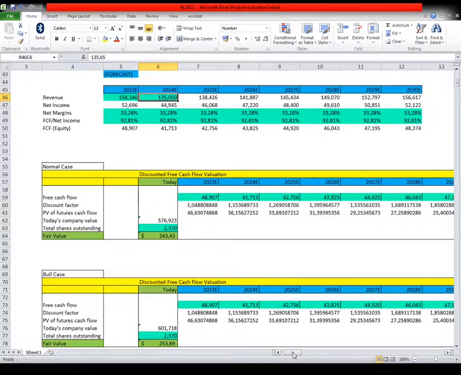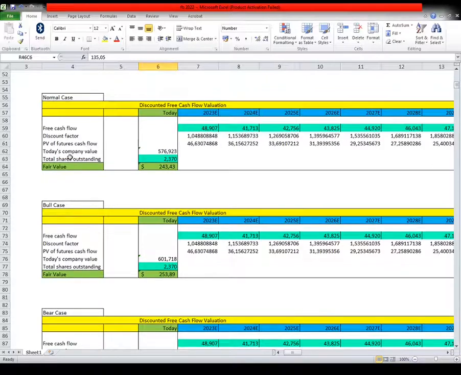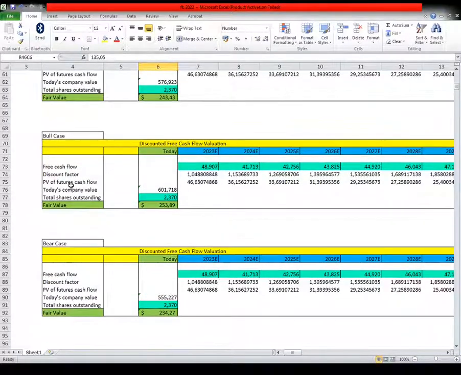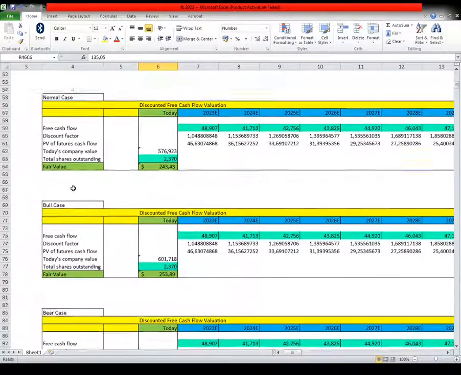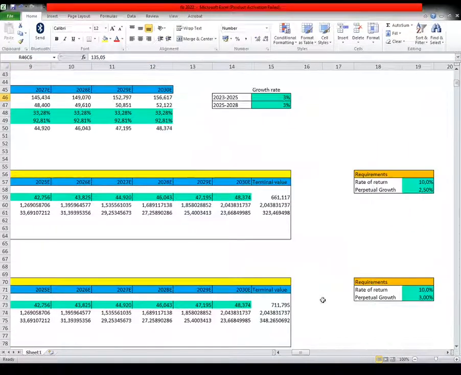So basically here we have three cases: a normal case for Facebook, a bullish case for Facebook, and a bear case for Facebook. After logging the forecasted free cash flow in the future, we will log in our requirement. We want a rate of return of 10% on our investment, and we will expect that the perpetual growth of the company is 2.5%.